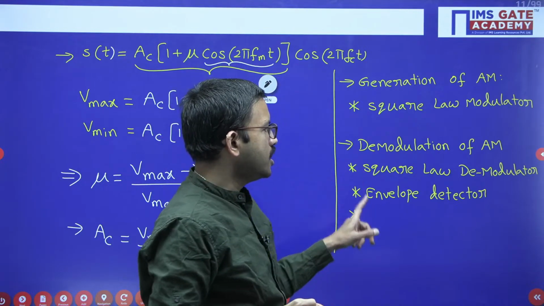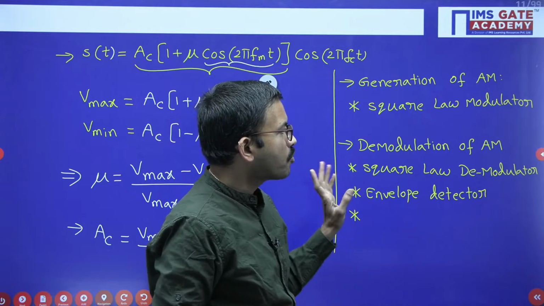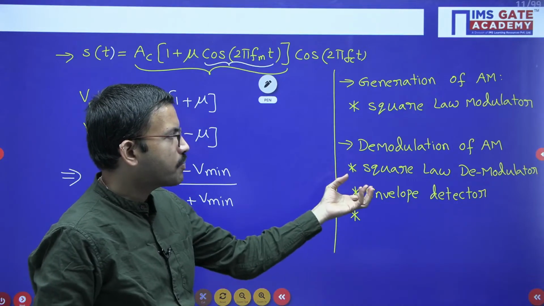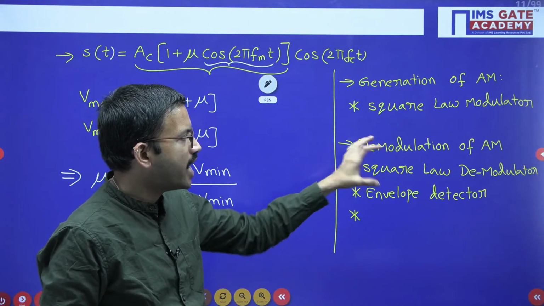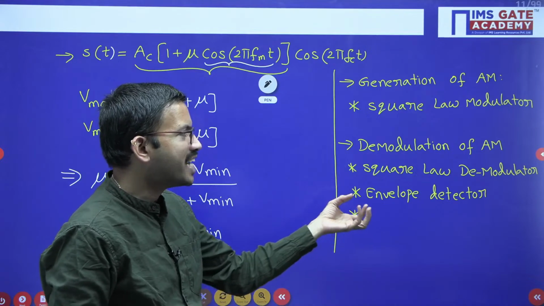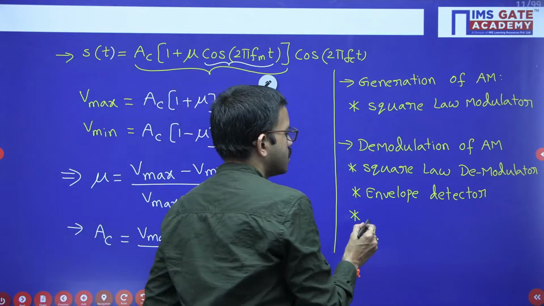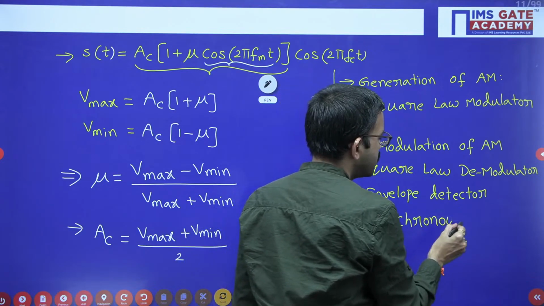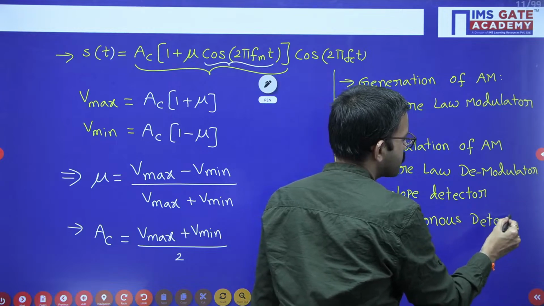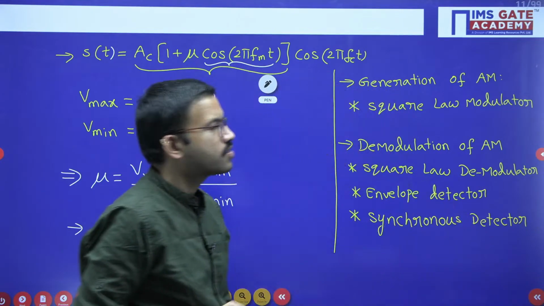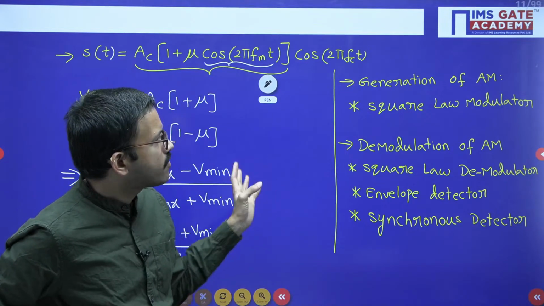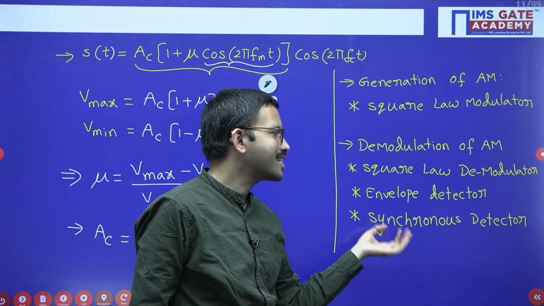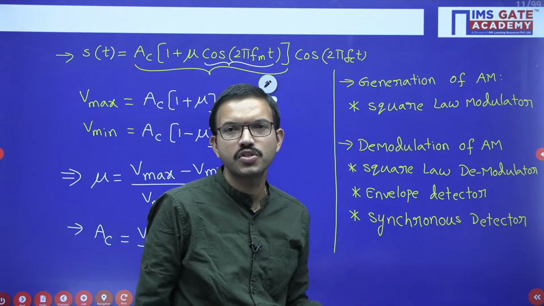In general, the square law demodulator and envelope detector we can use for modulation index less than or equal to 1, so that we can extract the message signal from the modulated signal. With the help of either of these two circuits, you can get the message signal. Whereas with the help of synchronous detector, you can extract the message signal whatever the modulation index. So for that case, we will use the synchronous detector.